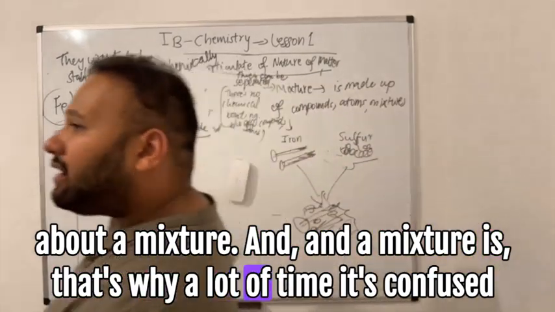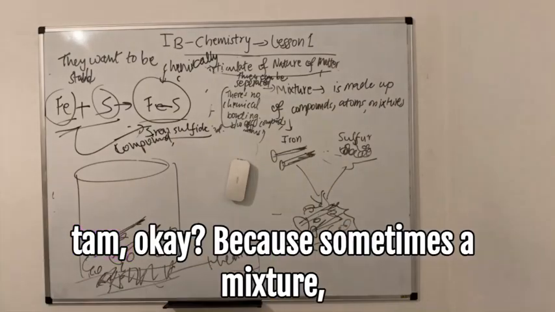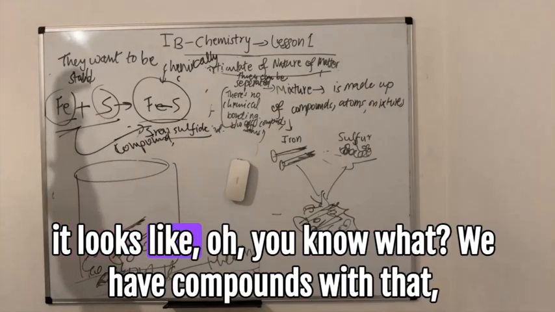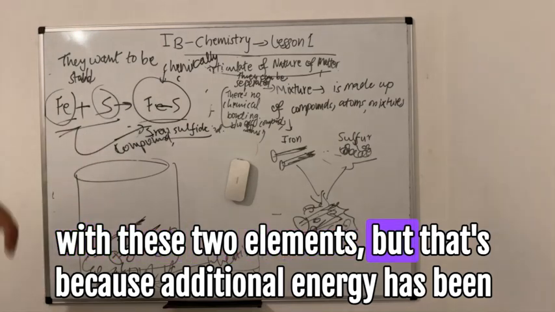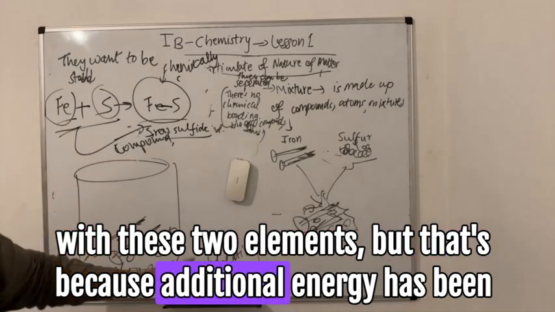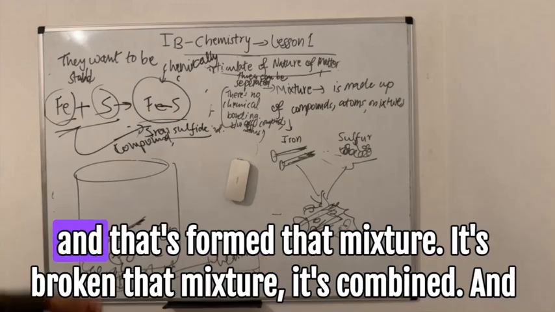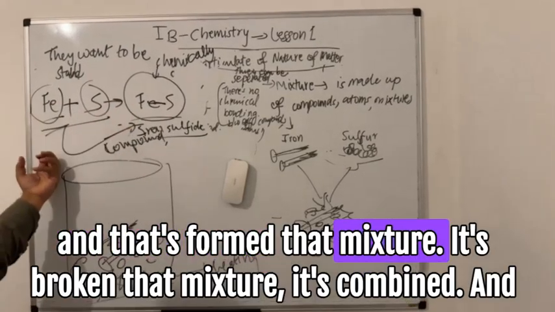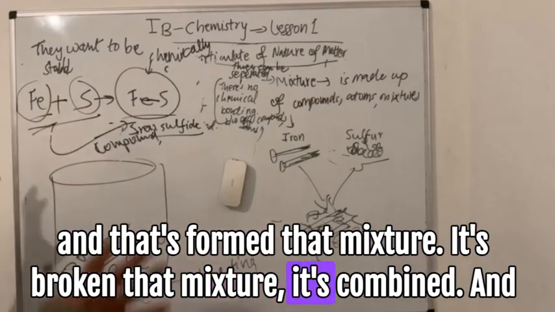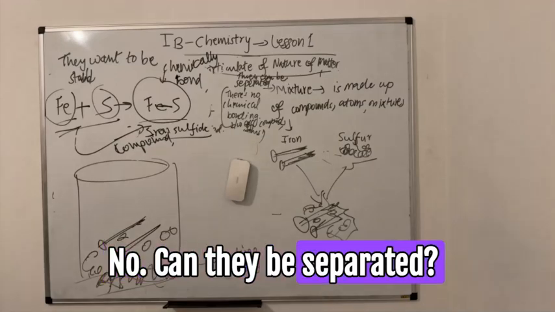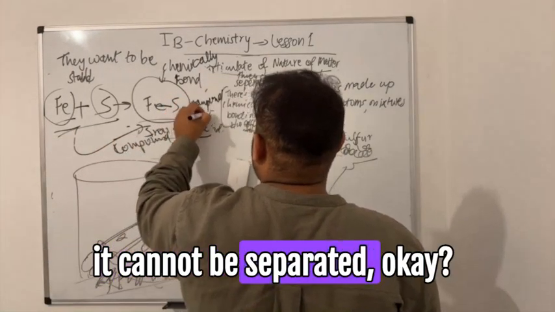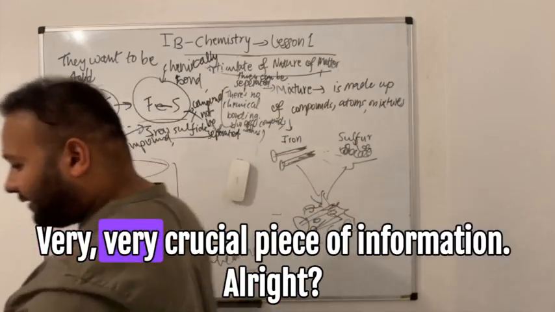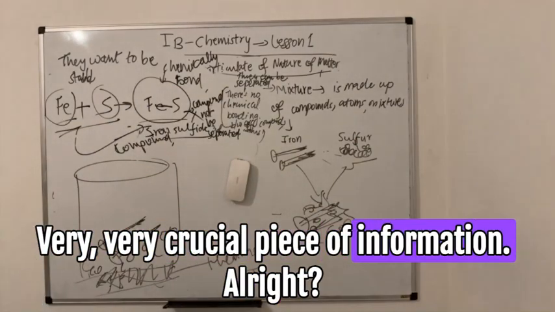That's why a lot of the time it's confused, because sometimes it looks like we have compounds with these two elements, but that's because additional energy has been given and that mixture is broken, it's combined. Can they be separated? Once it becomes a compound it cannot be separated. Okay, all right, very very crucial piece of information.